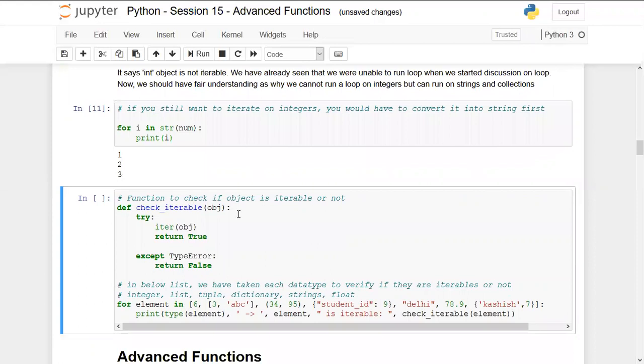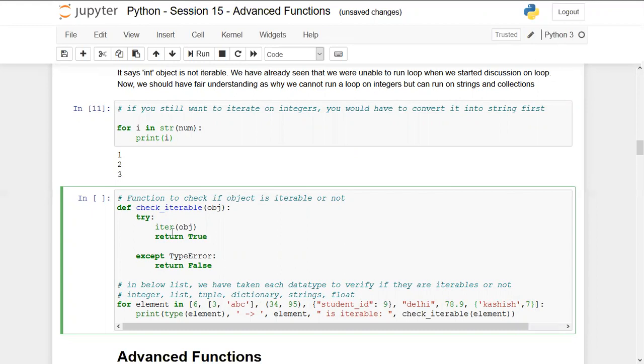Okay, so the last function is a user-defined function that I've created, and this is just to show that each of the different values that I'm taking as the input, such as a number, a list, tuple, then dictionary, and then string, float, and finally set. So we will check which of these are iterables and which of these are not.